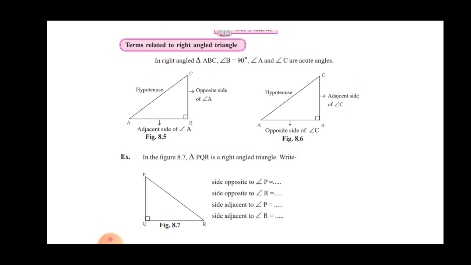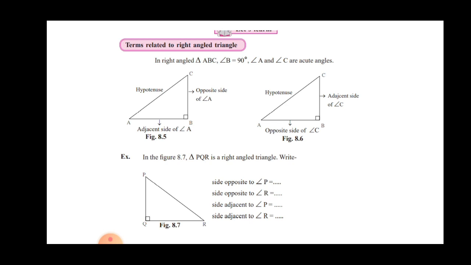So definitely look at the diagram. In the diagram we clearly see that the side BC is opposite to the angle A, and that's why we can call it the opposite side of angle A. This is only for angle A. Then what about angle C?